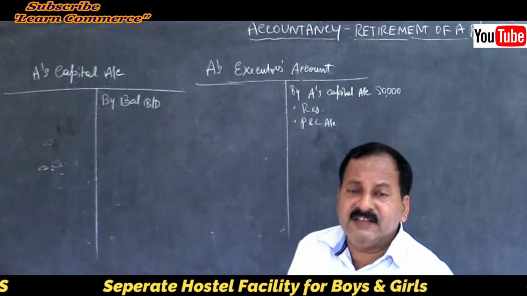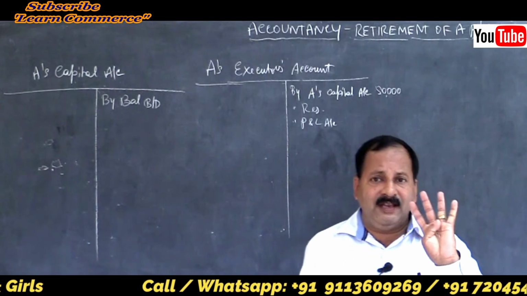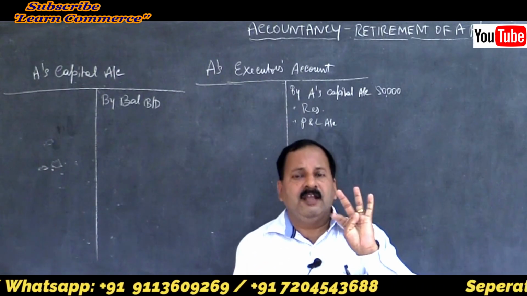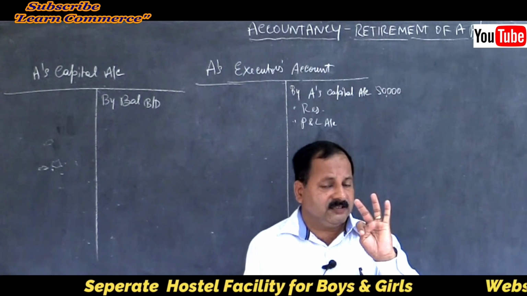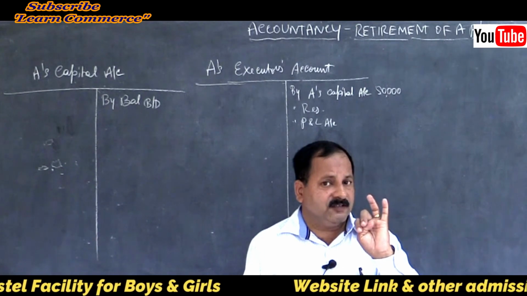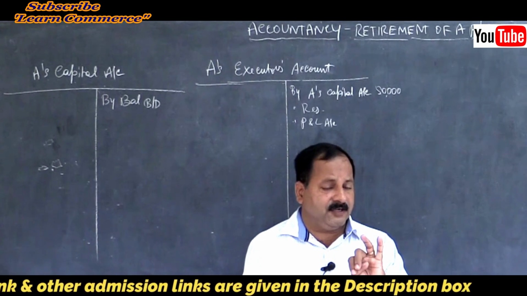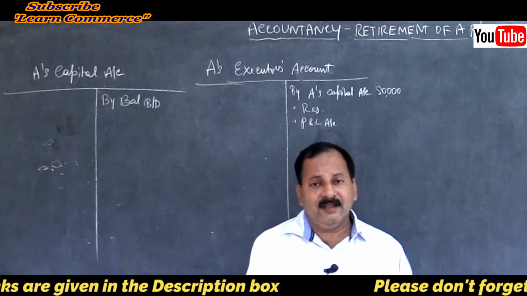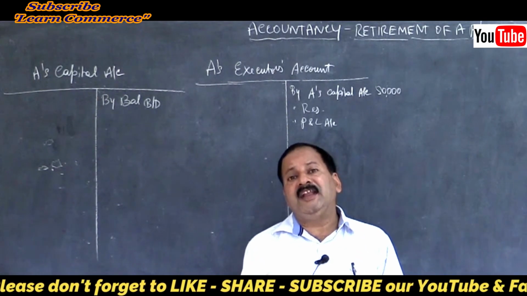Then what are the other things that can be paid to the deceased partner? First one is capital balance, then any accumulated profits or reserves appearing on the liability side, then interest on capital, isn't it? Share of income for this partner, then goodwill and current year profit. Then what can be recovered?